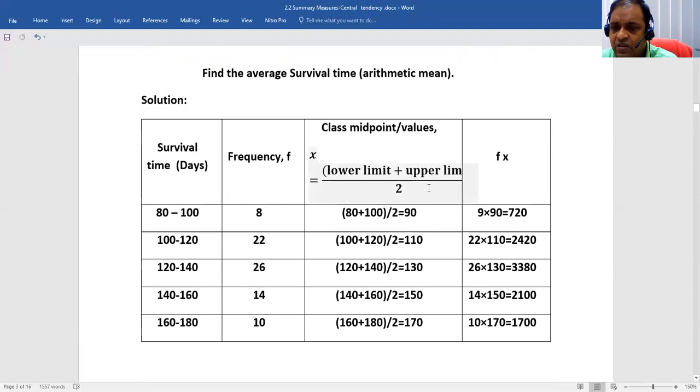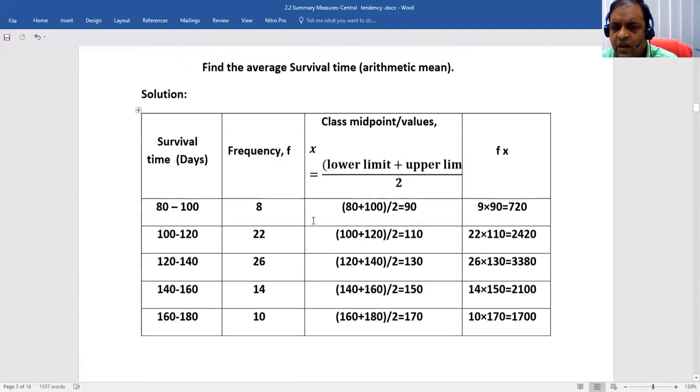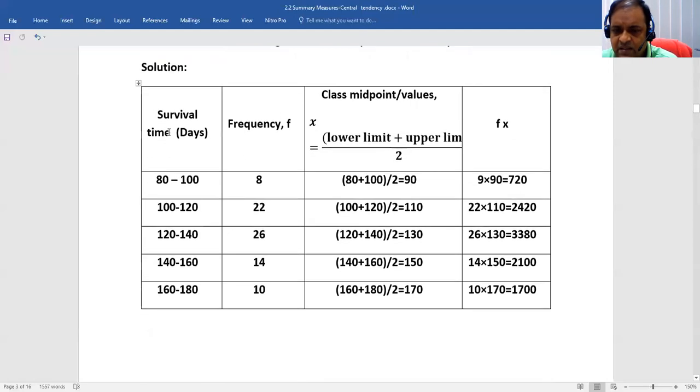So I break out the solution. Frequency is denoted by f. First of all, you have to find the class midpoint or mid value. See, this is the class, the survival time, because 80 to 100, 100 to 120 are in interval ranges. If there is no class, there is no need to find the midpoints. So here we have to find the midpoints or mid values.